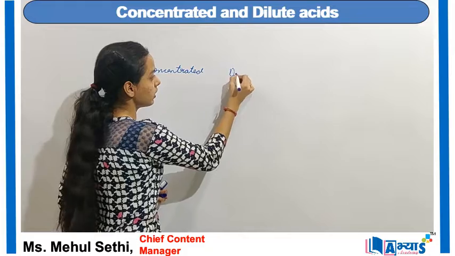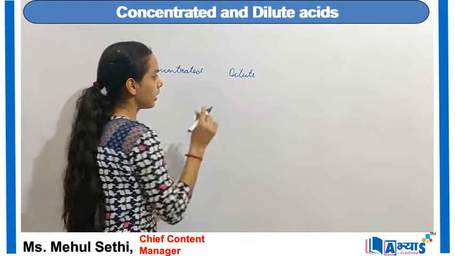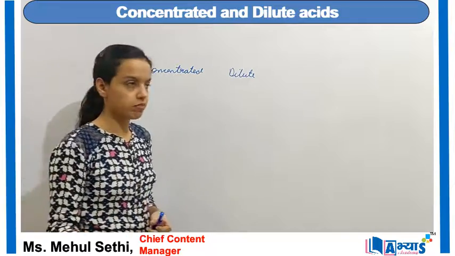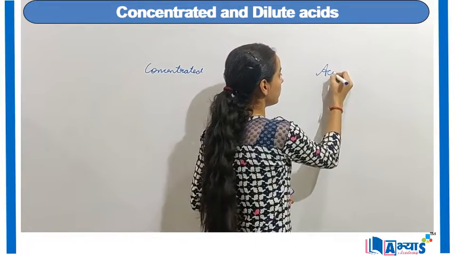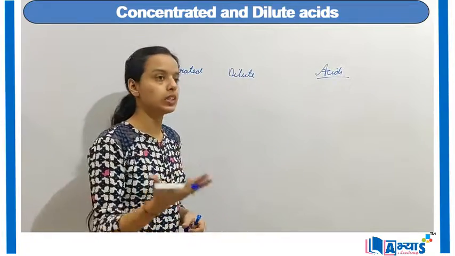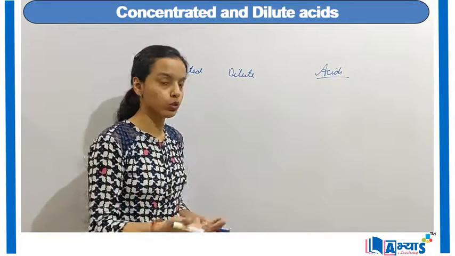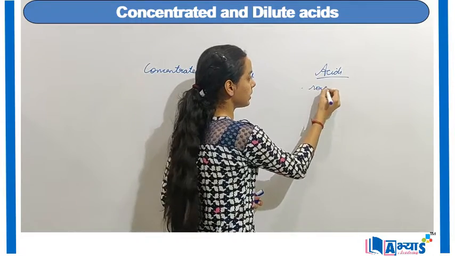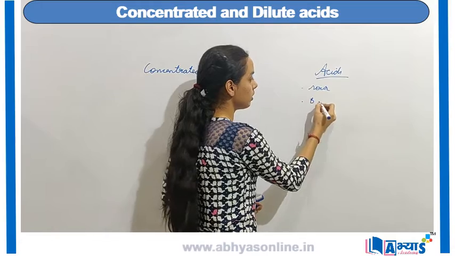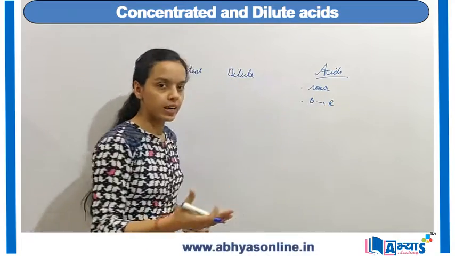concentrated or the dilute acids. Now when we talk about the acids, let us first discuss a few properties of acids. As you know, the acids are sour in taste. For example, acetic acid is used as vinegar in the household. We have seen that acids are sour in taste. Also, all these acids turn the blue litmus into the red litmus.